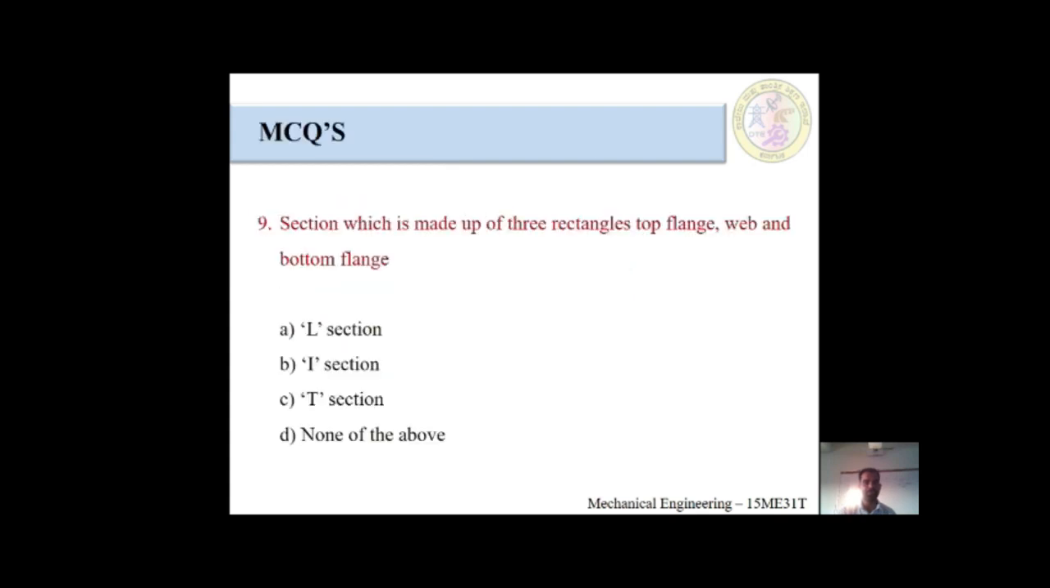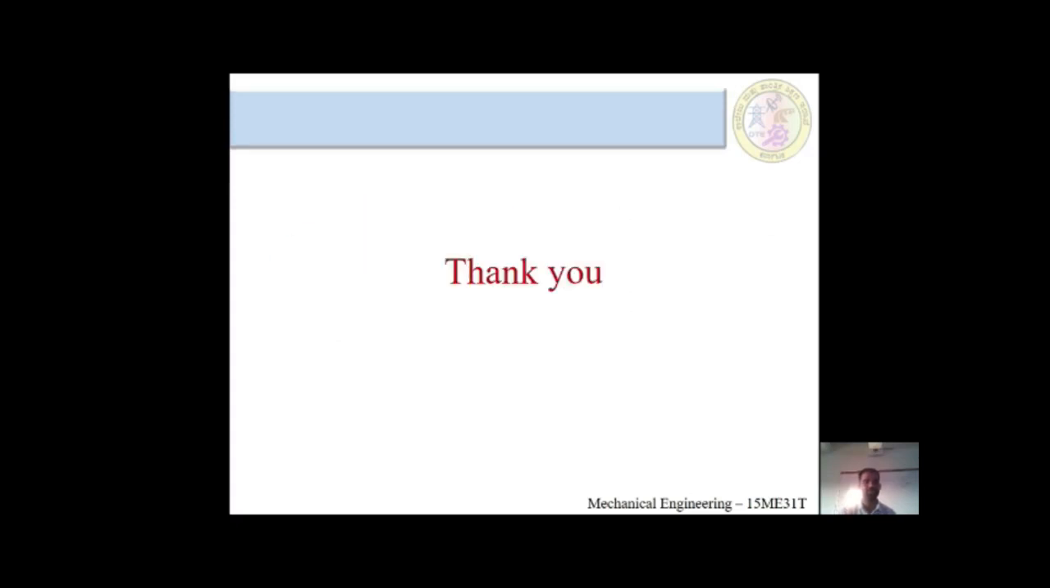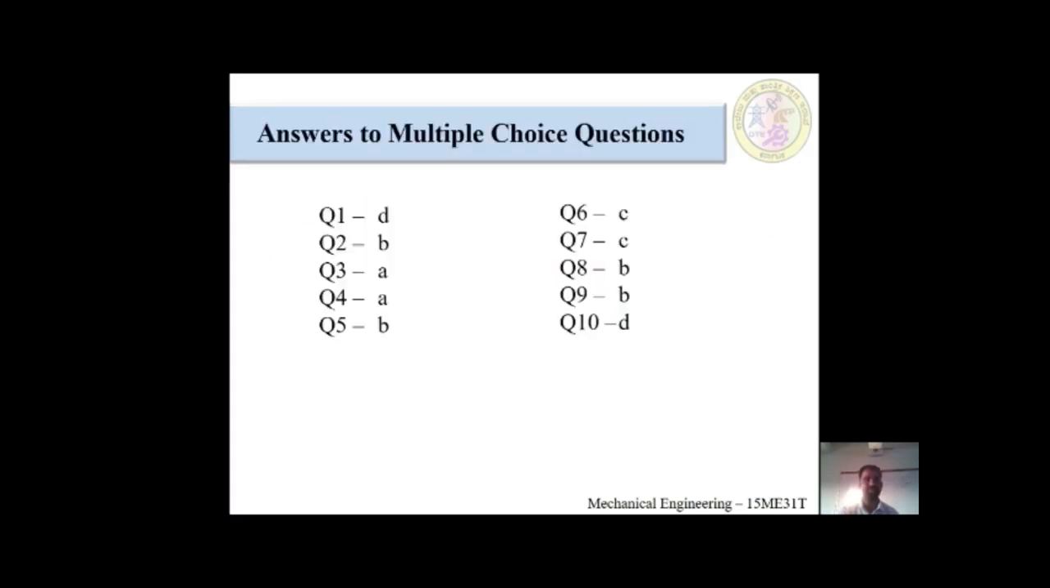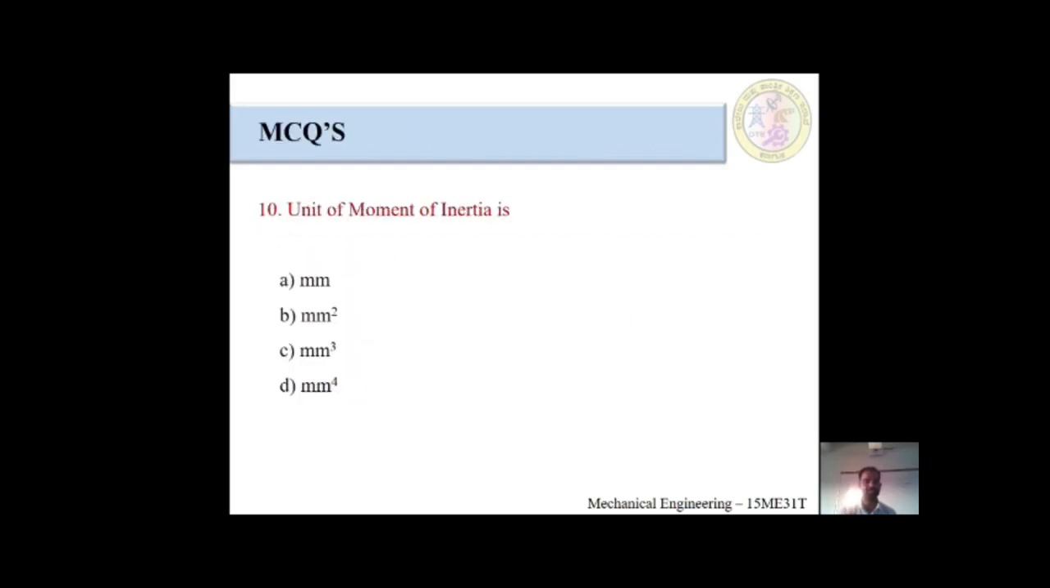Ninth question would be B. The section which is made up of three rectangle sections, top flange, web, and bottom flange is the I section. B is the answer. Last question 10 is D. Millimeter raised to 4 is the moment of inertia unit.